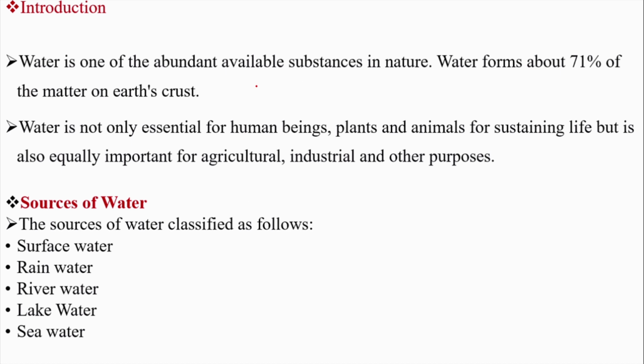So the water is distributed in several forms on the earth's surface, but all 71% of water is not available for our usage. So let us see how exactly the water is distributed on the surface of the earth. About 97% of the water is saline water. That means it is present in the form of ocean. It can't be used for any of our applications like domestic, industrial or agricultural activities.